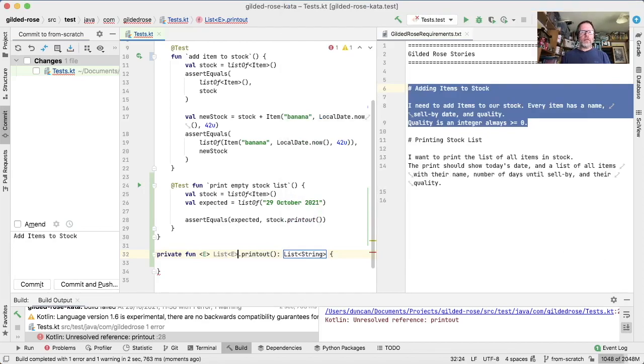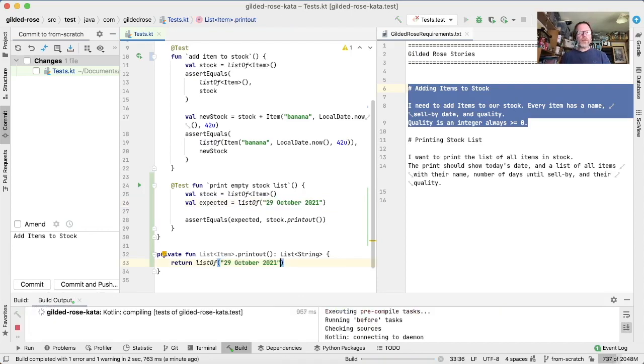And this is defined on list of E, but should be defined on list of item. And we can make our test pass by saying return list of, adjust the thing we expected. We're just going to fake it till we make it here. Does it pass?